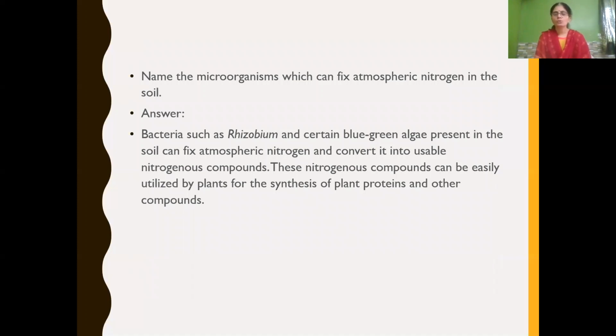Bacteria such as Rhizobium and certain blue-green algae. So Rhizobium and blue-green algae, which are present in the soil, can fix atmospheric nitrogen and convert it into usable nitrogen compounds. These nitrogen compounds can be easily utilized by plants for the synthesis of proteins and other compounds, because protein is essential for plants for their growth, but plants cannot utilize this nitrogen directly from the atmosphere. Got it?